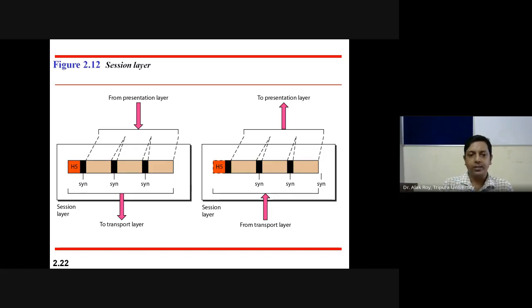Then it delivers the data to the transport layer. On the receiver side, from the transport layer to the presentation layer, it removes H5 and the sync packets and delivers the data to the presentation layer.